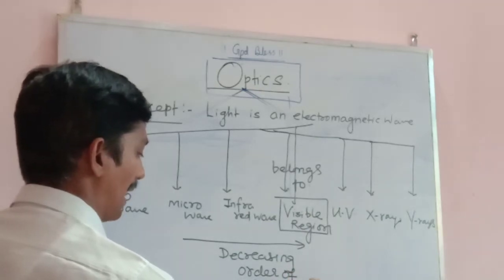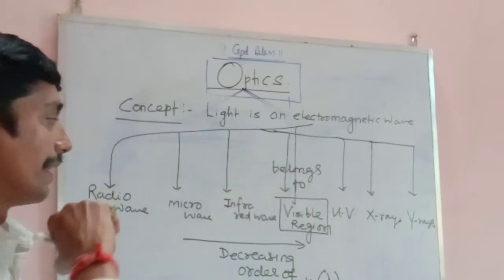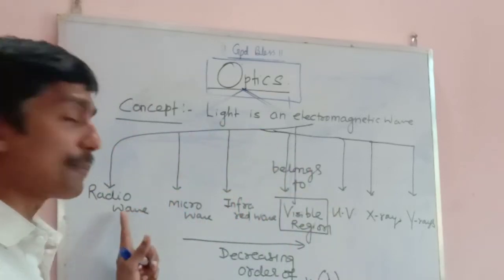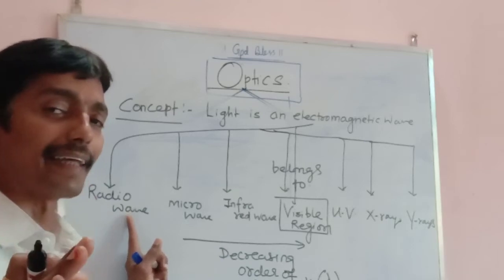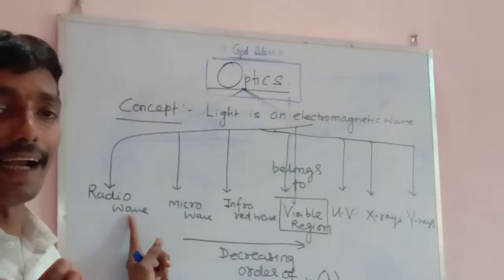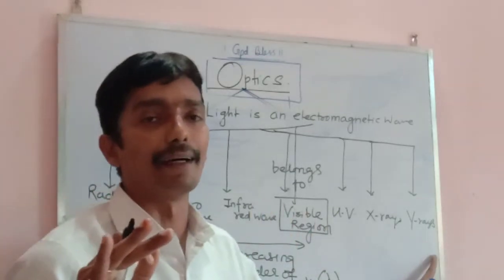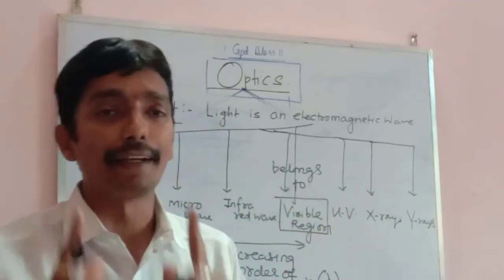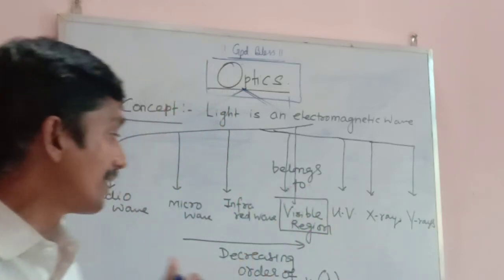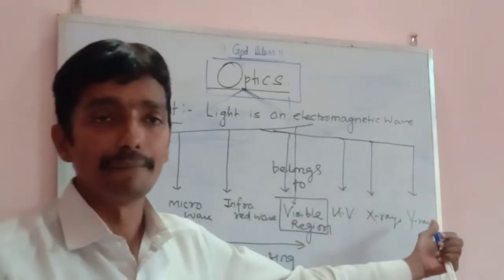We all know that wavelength is denoted by lambda. Which electromagnetic wave carries the very highest wavelength? Radio wave. After that, microwave has a lower wavelength. The lowest wavelength is gamma rays. Am I clear? So everybody should be aware that the wavelength goes on decreasing from radio wave to gamma wave.